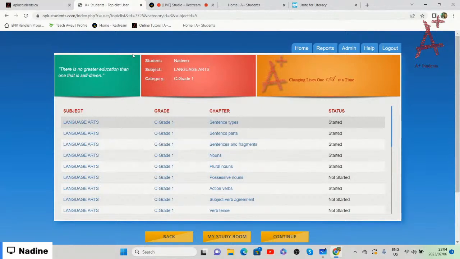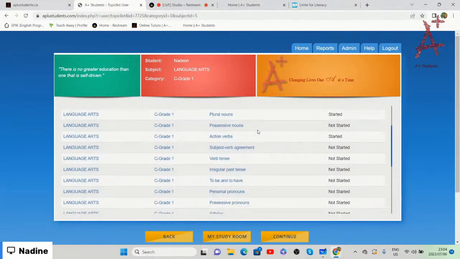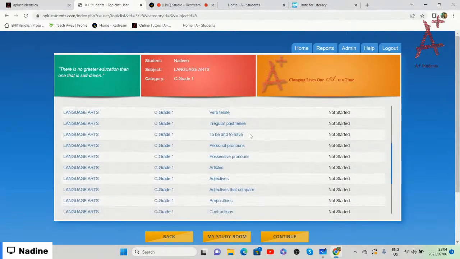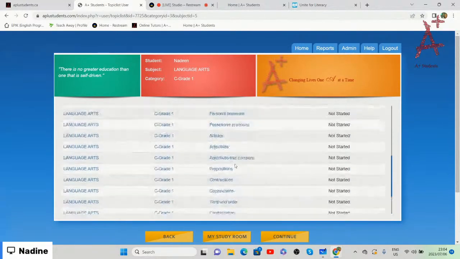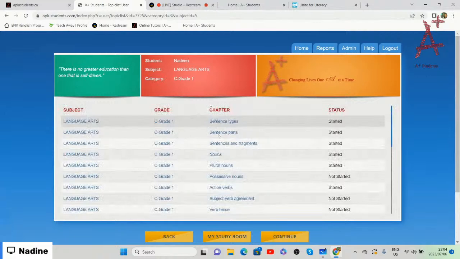In today's chapter, we will be focusing on nouns. So you're going to scroll down until you get to nouns, which is the fourth chapter on our list. So we'll click on nouns.